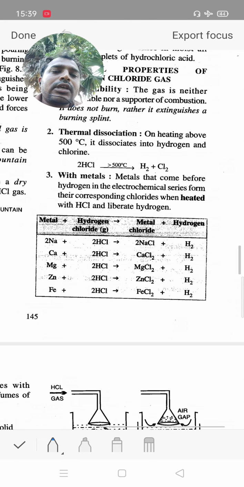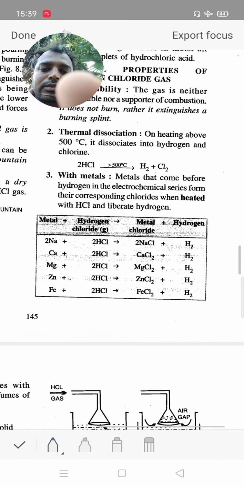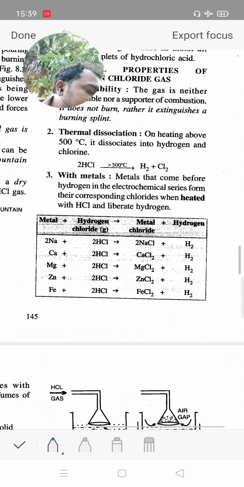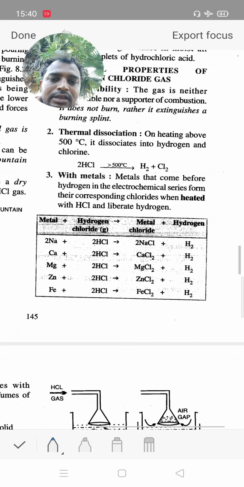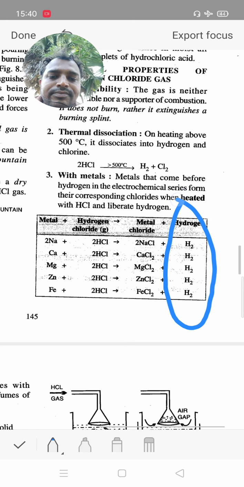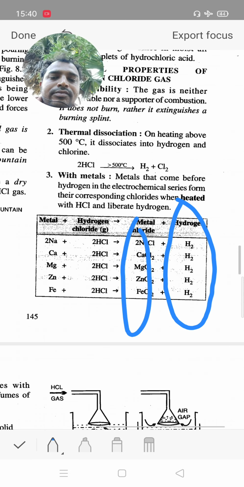Now it reacts with sodium, calcium, magnesium, zinc, iron, all these metals. When HCl reacts with a metal, it gives hydrogen gas and a salt.